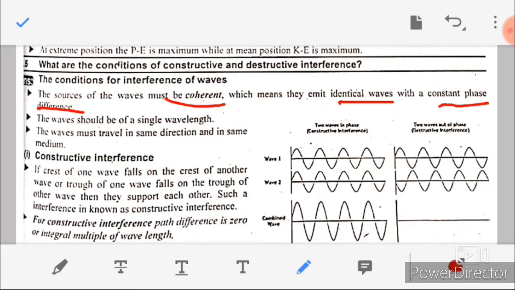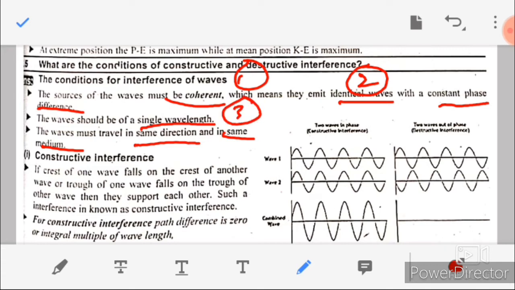The wave should be of single wavelength, and the waves must travel in the same direction and in the same medium. So the conditions are coherent sources and identical waves with constant phase difference, single wavelength, and the last condition is same direction in the same medium.